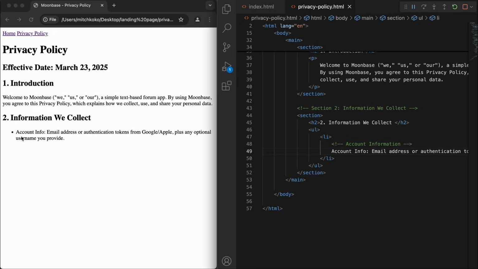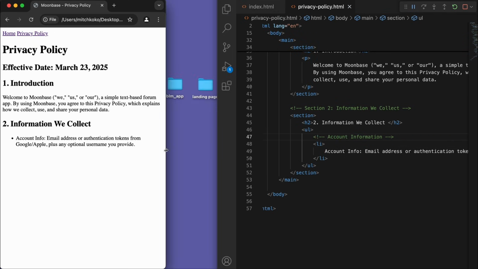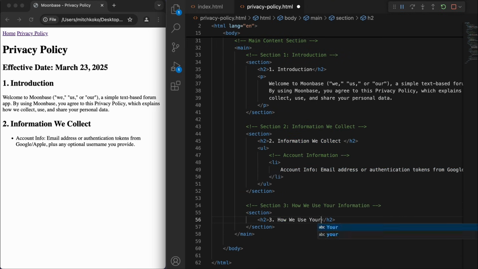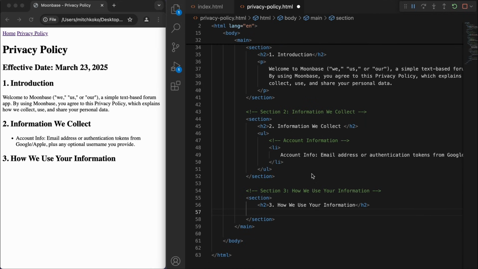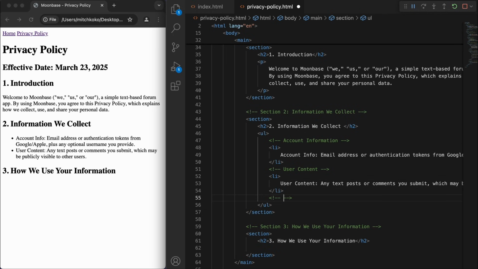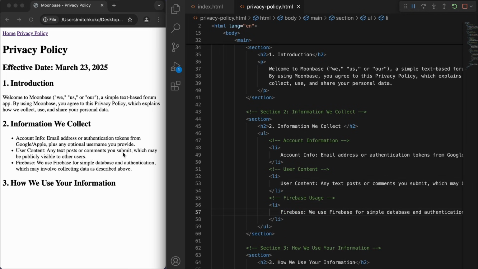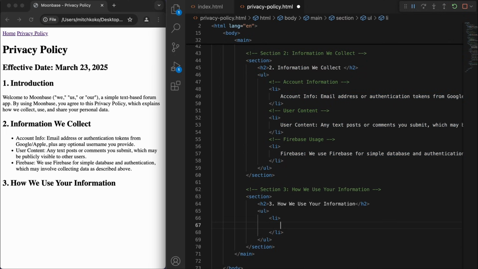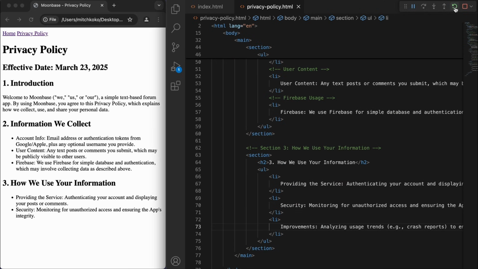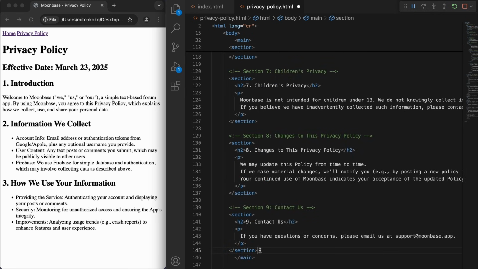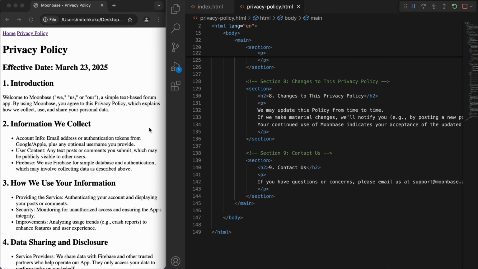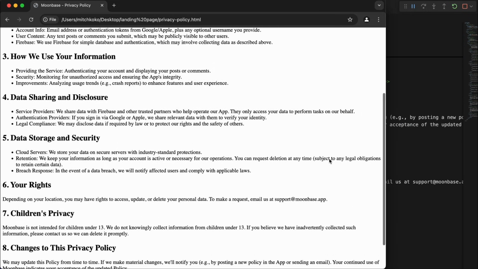So for this section, I'm just going to let it ride out because it's going to be kind of repetitive. Cool, so now we've got all the content in there.